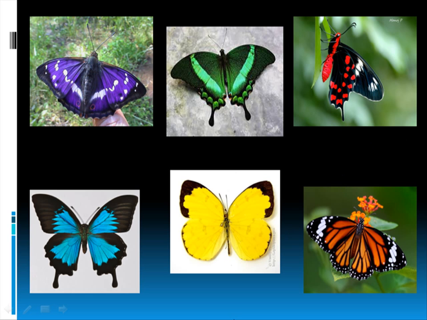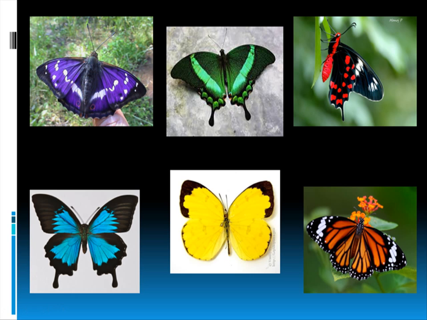So here let's go to the green one. The green one is a green swallowtail, the yellow one is a grass yellow, and the red one is a crimson rose butterfly.